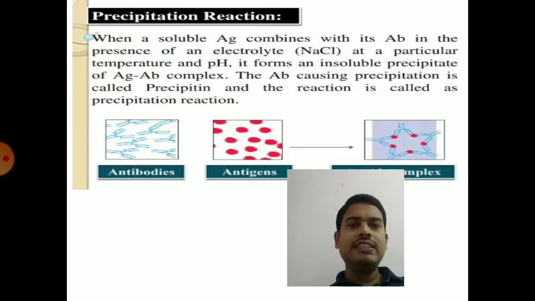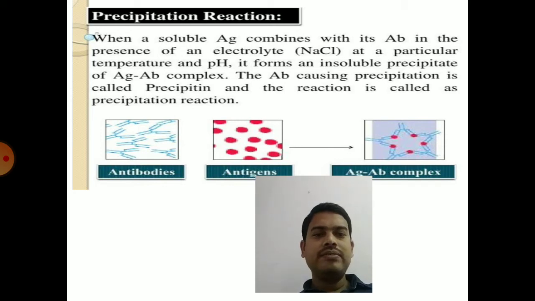So the first one is precipitation reaction. Here the interaction is between soluble antigen and the antibody. When a soluble antigen combines with its antibody in the presence of an electrolyte at a particular temperature and pH, it forms an insoluble precipitate of antigen-antibody complex. The antibody causing precipitation is called precipitin, and the reaction is called precipitation reaction.